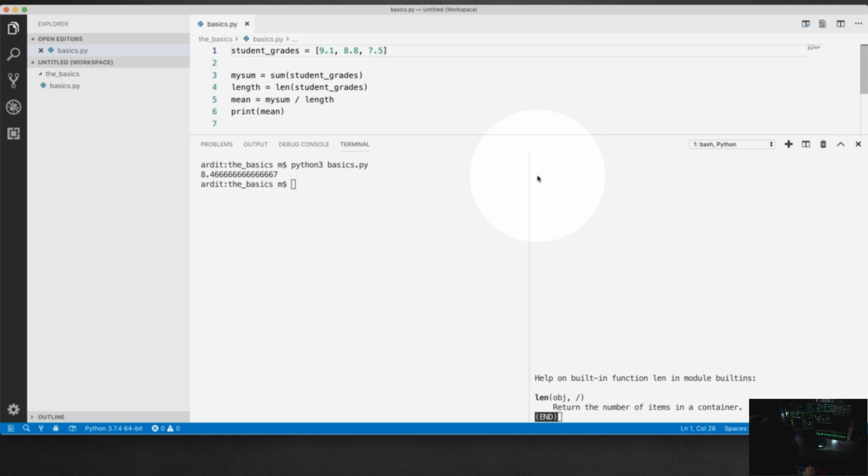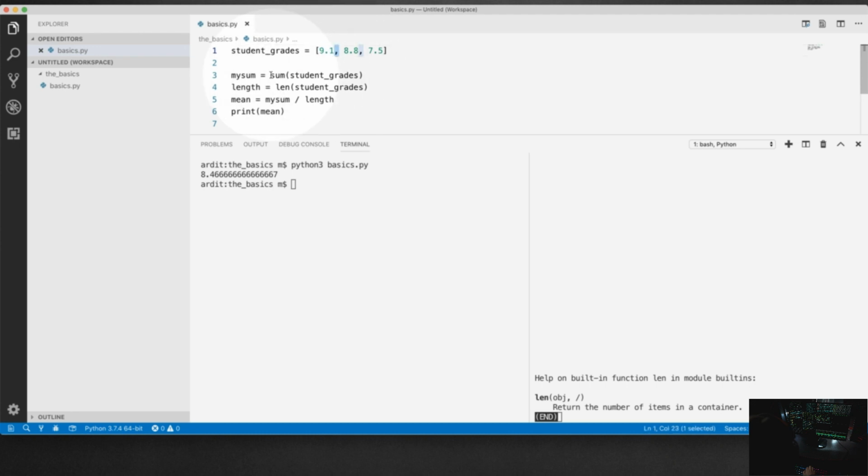Learning Python is about learning three things. The first is the syntax of Python. You know the syntax when you know that, for example, to create a list, you should use square brackets, and the list items are divided by commas.